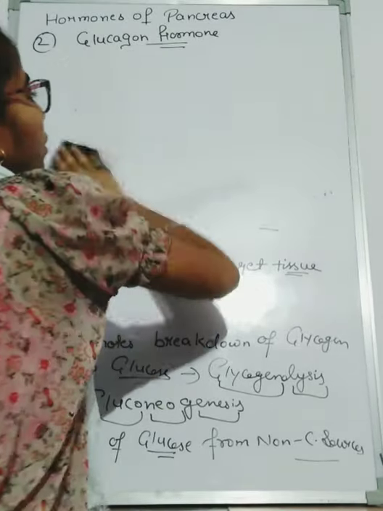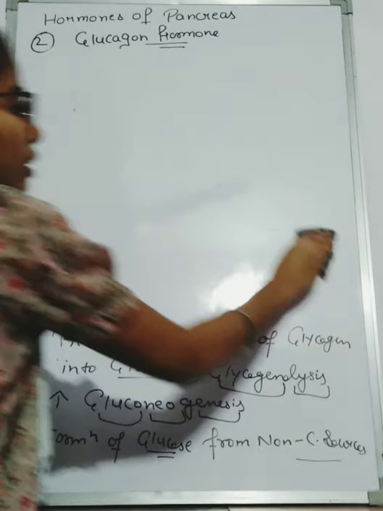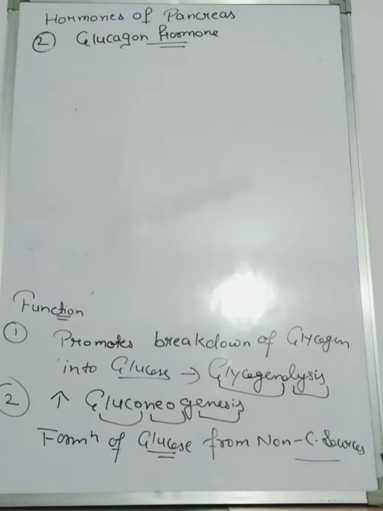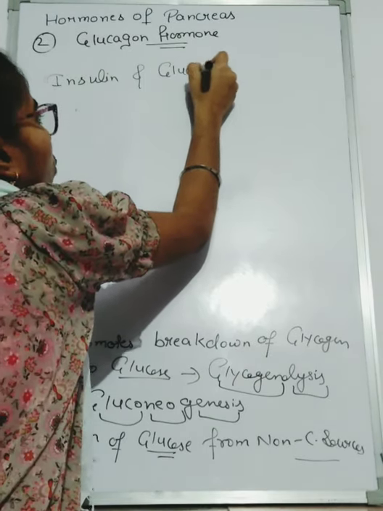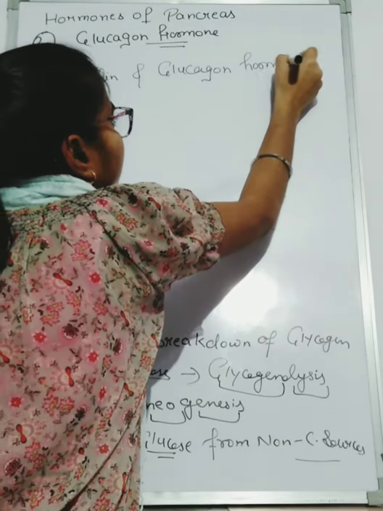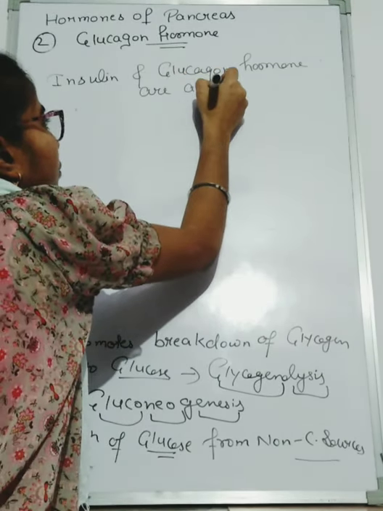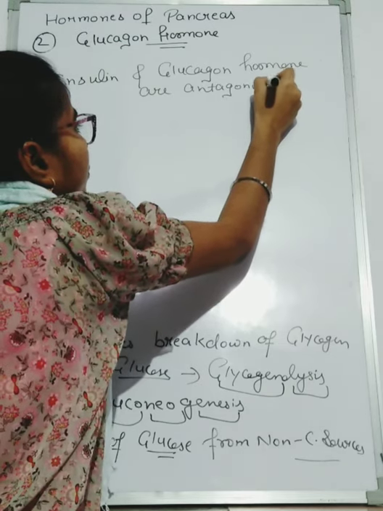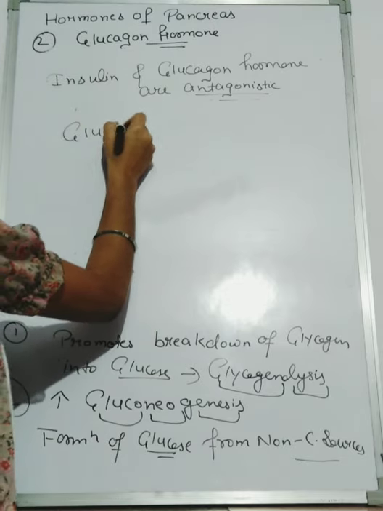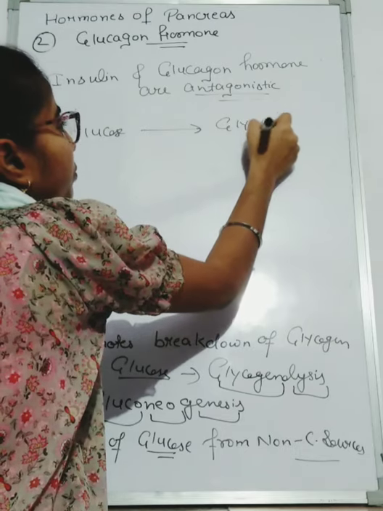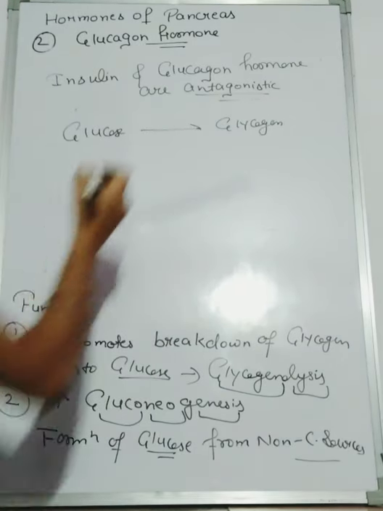Because insulin converts the glucose into glycogen, and this process is regulated by the insulin.